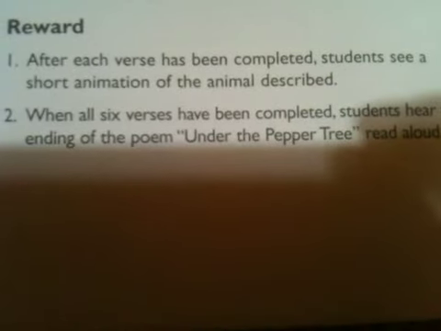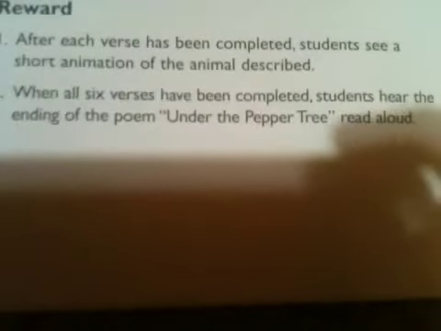And how to complete the game: you complete it by completing 6 verses. For rewards, after each verse has been completed, you get to see a short animation of the animal described. When all 6 verses have been completed, students hear the end of the poem Under the Pepper Tree read aloud. And now here's the one for Who Am I.